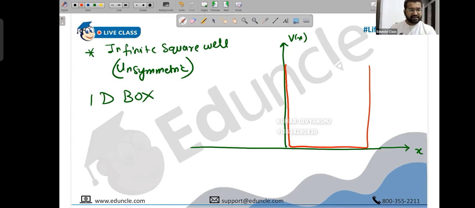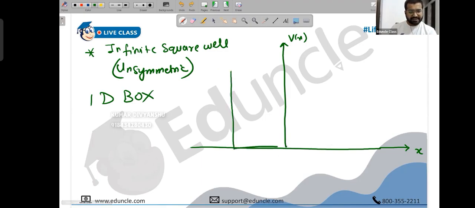So we are taking a box like this. This is not symmetric because on the left side you have nothing and on the right side you have the box. A symmetric one would be when it is equally divided. With respect to the potential axis, the y-axis, you can draw this above the margin in a small diagram. This is a symmetric potential, a symmetric box. On the y-axis, the left side and right side divide equally, so V of x and V of minus x are equal.